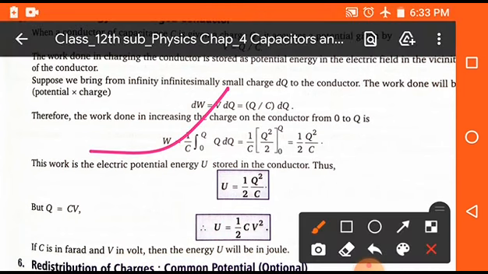We get 1 upon C in bracket Q square upon 2, and apply the limit 0 to Q. So on putting the limit we get 1 upon 2 Q square by C. So the first formula will be U is equal to 1 upon 2 Q square upon C. Here U and W are both the same because work is considered as energy. So electrical energy U is equal to 1 upon 2 C V square.